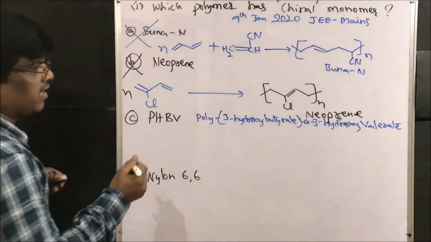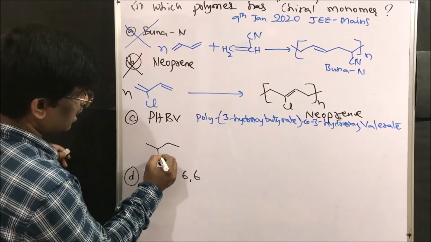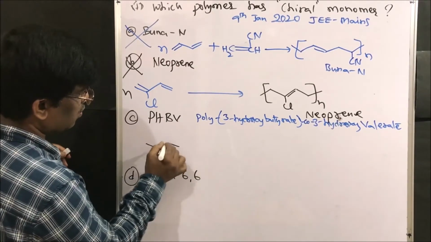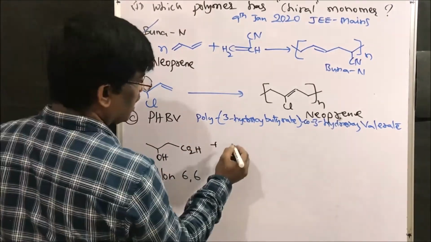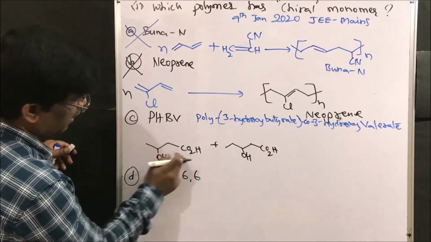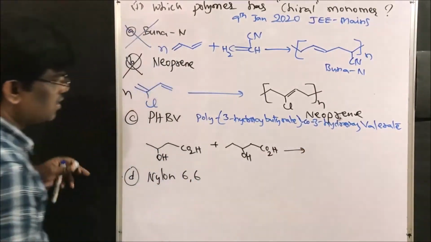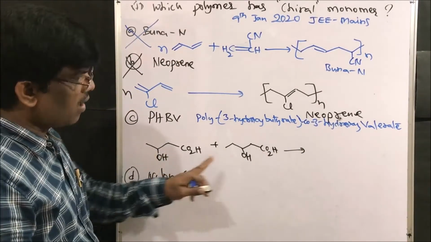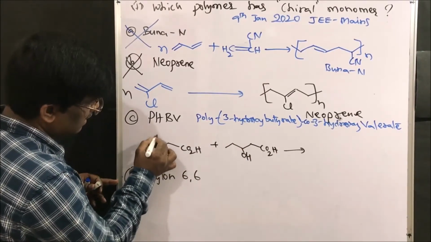So the name itself, poly 3-hydroxybutyrate. Let us write 3-hydroxybutyric acid plus 3-hydroxyvaleric acid. Yes friends, so these are the two monomers. Is there a chiral center?